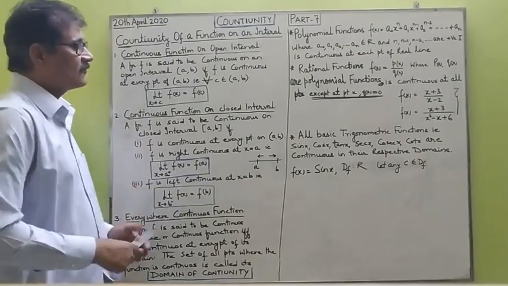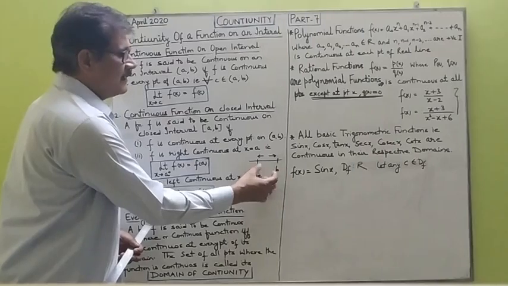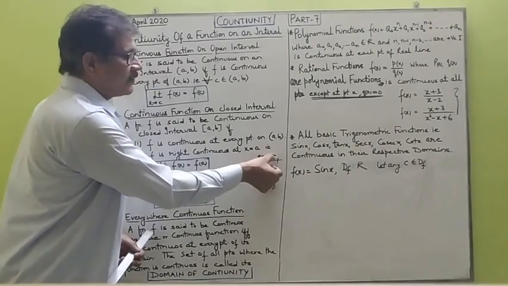The function should be right continuous at a. Suppose this is the interval (a, b). It should be right continuous from a and left continuous at b.